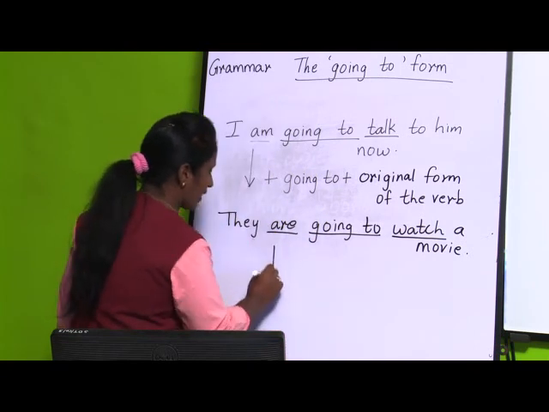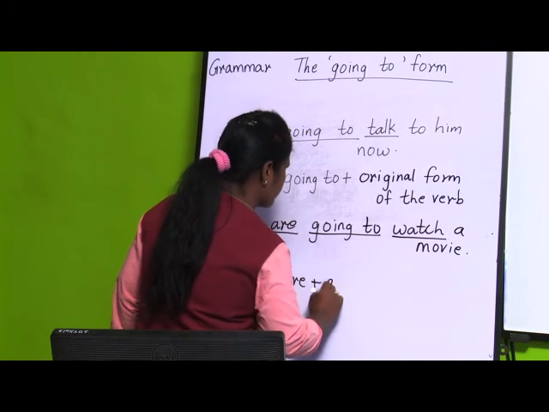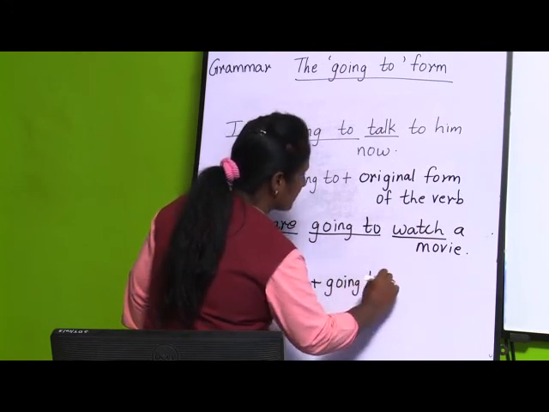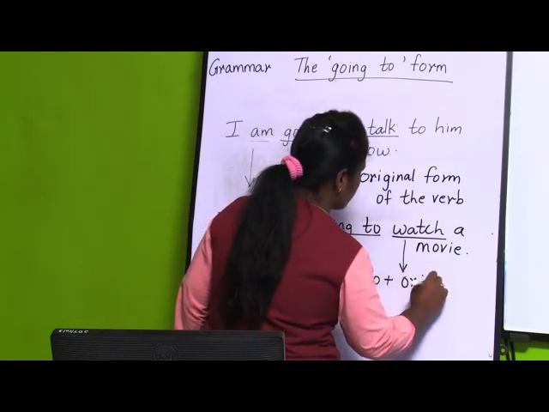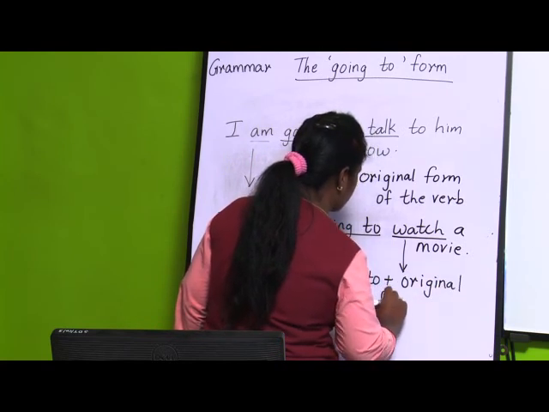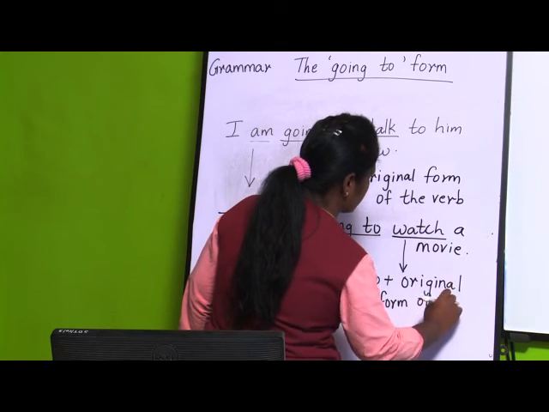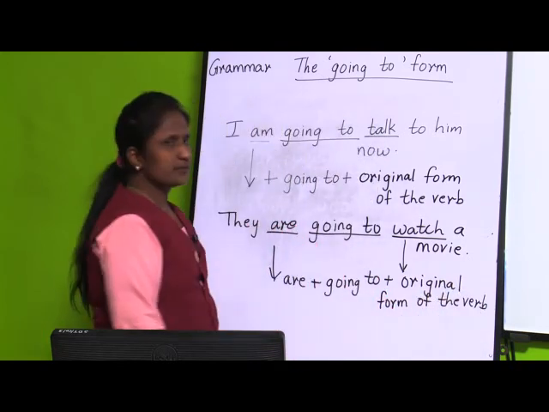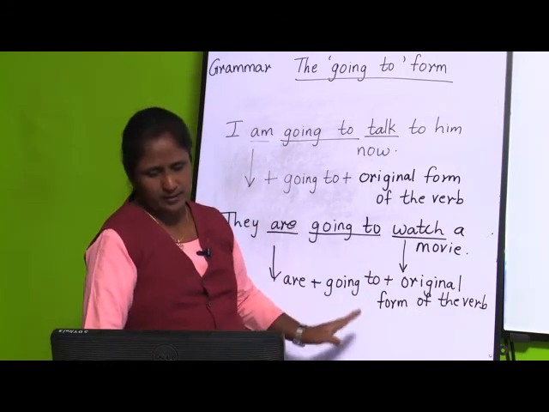So this is are plus going to plus the original form of the verb, that is watch. We have taken watch here. In this way you form sentences.